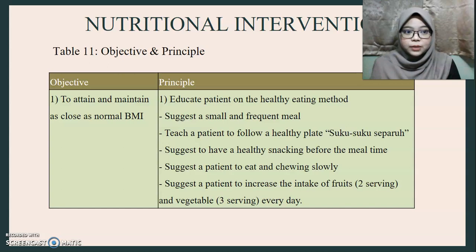Next, for the objective and principle, firstly is to attain and maintain a weight as close to normal BMI by educating the patient on healthy eating methods, such as small and frequent meals, teaching the patient to follow the healthy plate, which is suku-suku separuh, having a healthy snack before mealtime, eating and chewing slowly, and increasing the intake of fruits and vegetables every day.